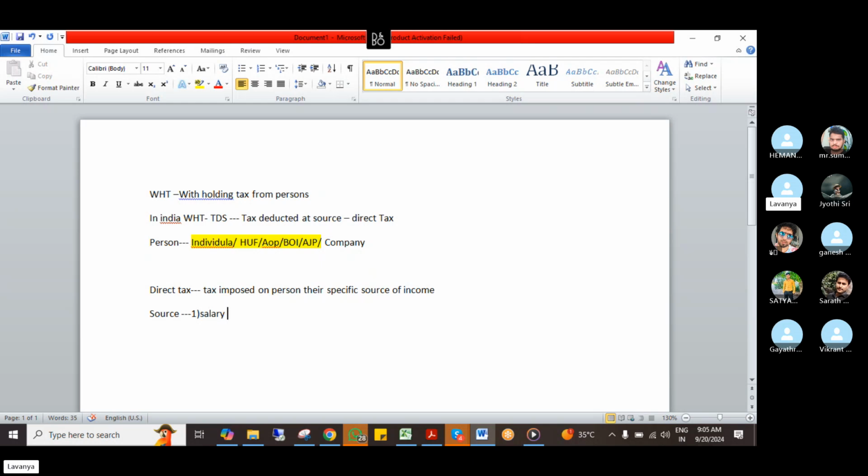That is the process. So whenever I'm paying salaries, I need to deduct TDS.